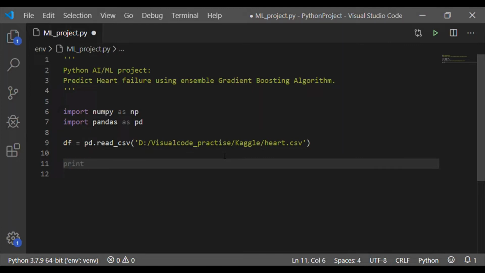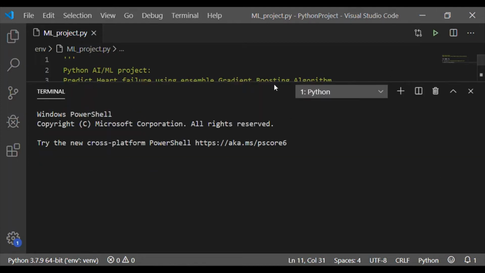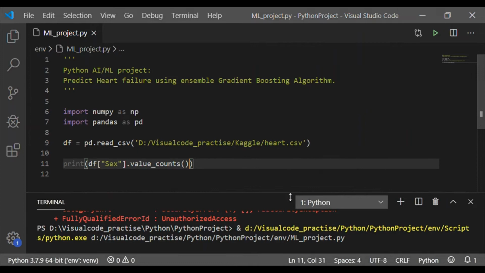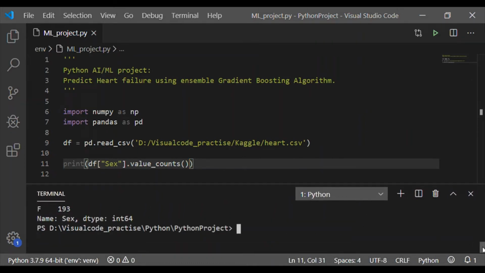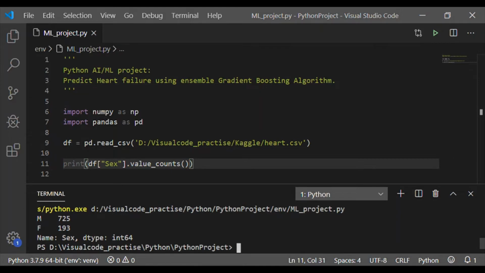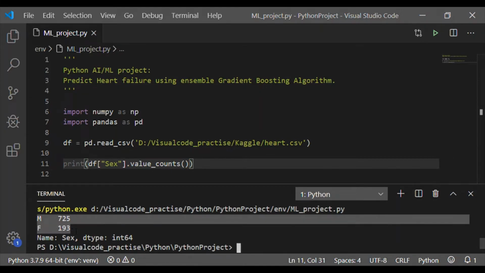Now we will see what the categorical values are in the categorical variables, that is, the data type of object, for the sex column. For that I have used the value_counts method, and we could see there are only two values, M and F, which stand for male and female.